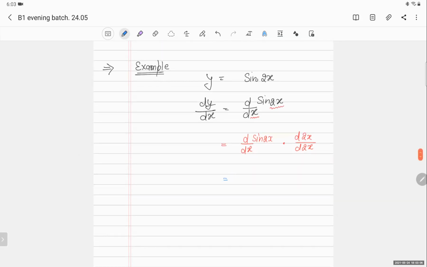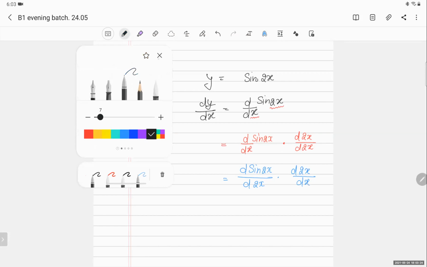And now I will rearrange it. I will write d sine 2x upon d2x and d2x upon dx. Can I write it? Yes. Now see, now things are identical.